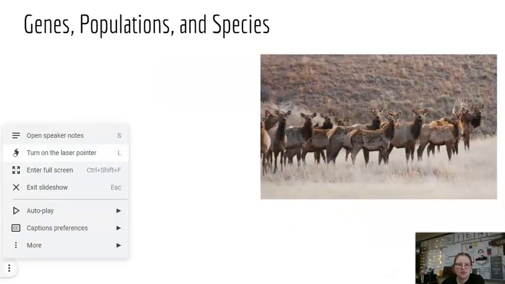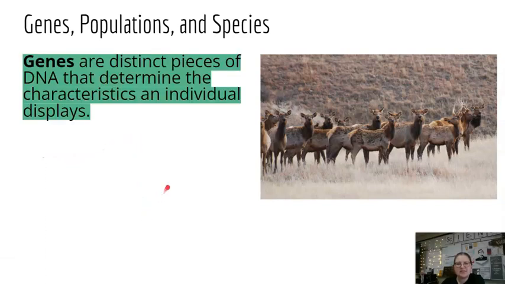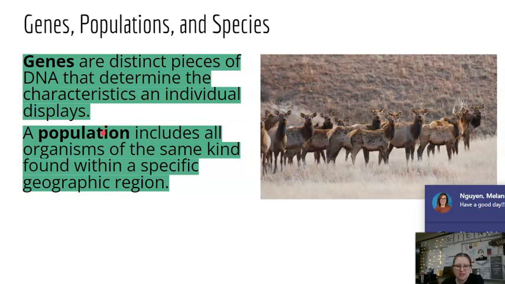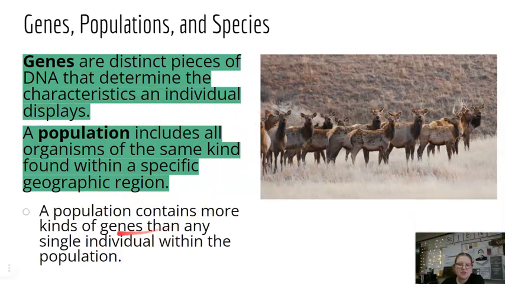All right, so first we're going to talk about genes, populations, and species. Genes are distinct pieces of DNA that determine the characteristics an individual displays. And a population includes all organisms of the same kind found within a specific geographic region, typically of the same exact species. A population contains more kinds of genes than any single individual within the population, just meaning there's more diversity in the whole population than if you just look at one individual within that population. There should be some diversity there.